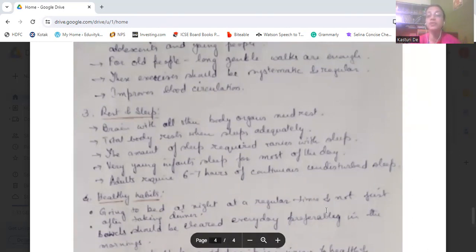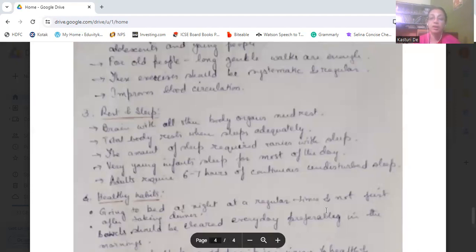The amount of sleep required varies with age. Very young infants sleep for most of the day. But adults require 6 to 7 hours of continuous undisturbed sleep. That should be sufficient. So adults require 7 hours of continuous sound sleep every day.